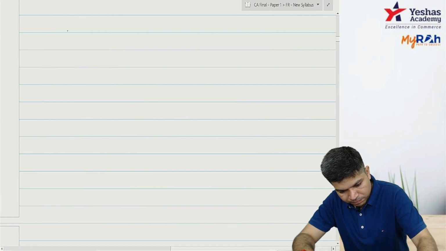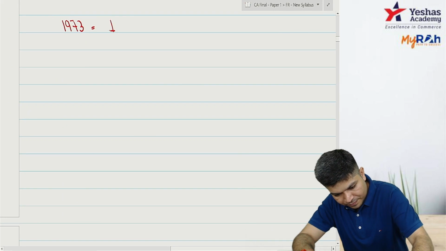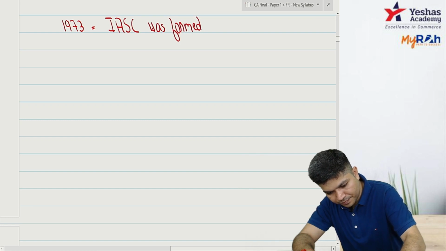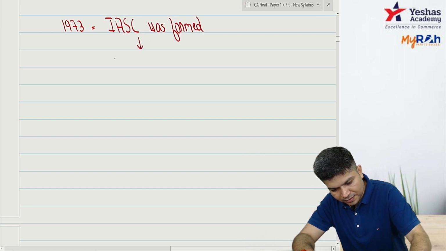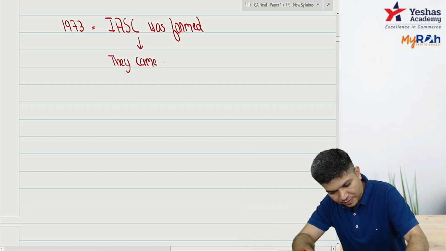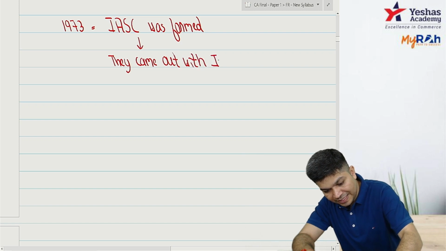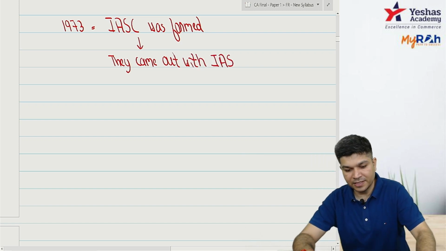So in 1973 IASC was formed, and they came out with International Accounting Standards, IAS.